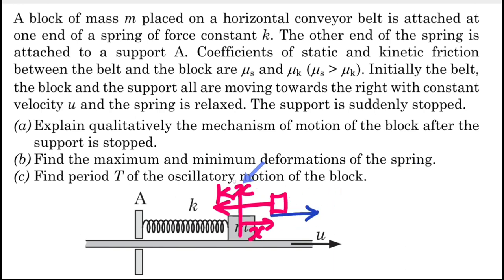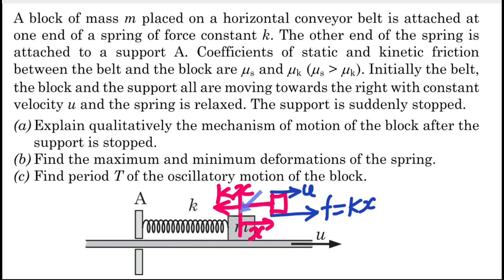And since the kx value is very small, the friction required is small, so we will get friction equal to kx acting on this block towards the right, so that the net force on this block remains zero. As long as the net force on this block remains zero, this block will continue to move with the same velocity, right?